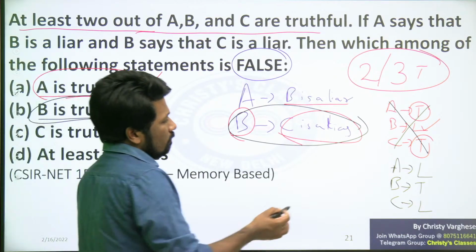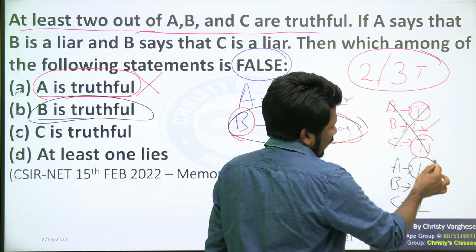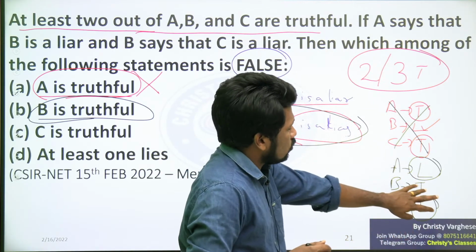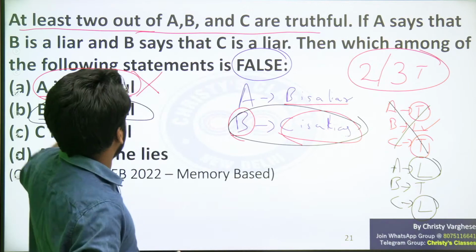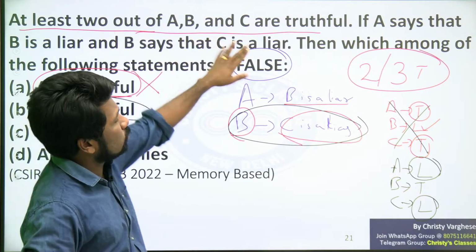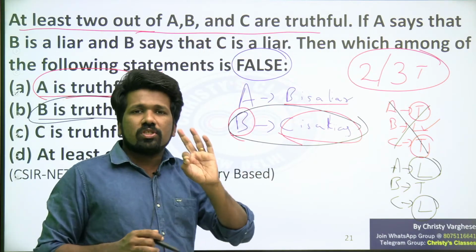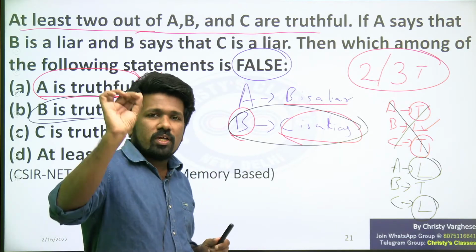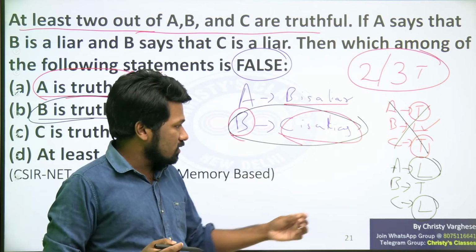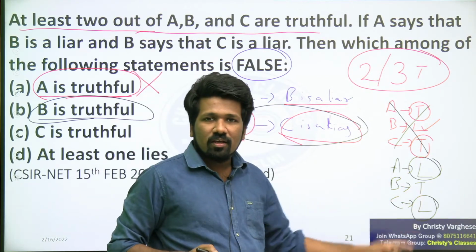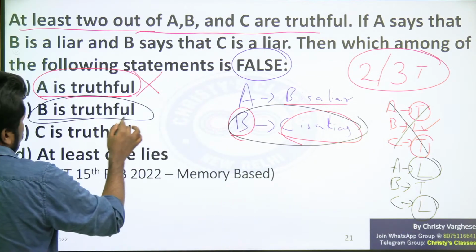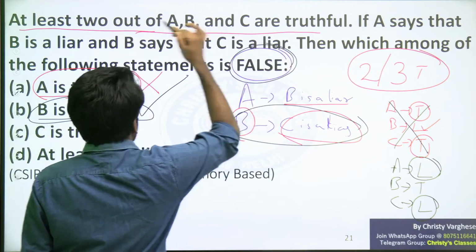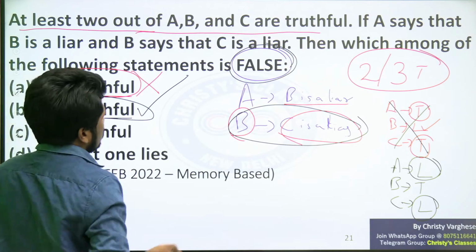What is the problem with this truth table? A liar, C also liar. That means only one truth is there. But question clearly says at least 2 are truthful. Kam se kam 2 true statements hona chahiye. 2 true statements or 3 true statements. But here only 1 true statement. That is why B is truthful is impossible. So that is the answer. Which of the following is false? B is truthful is false.